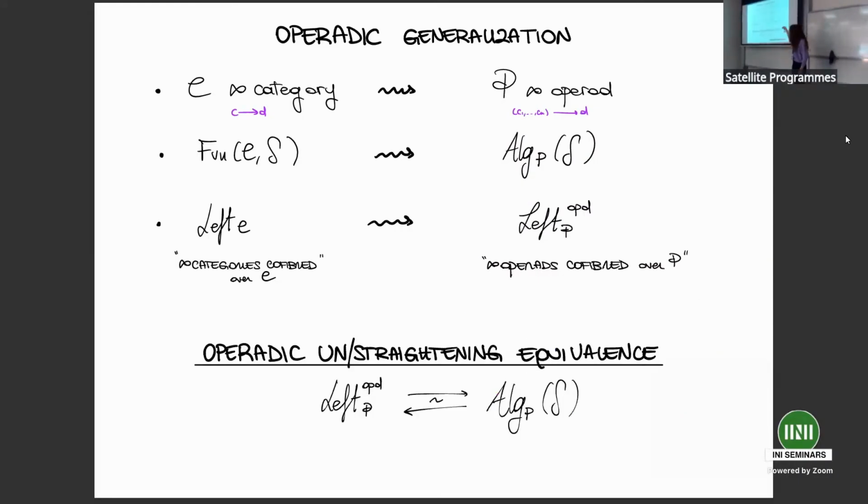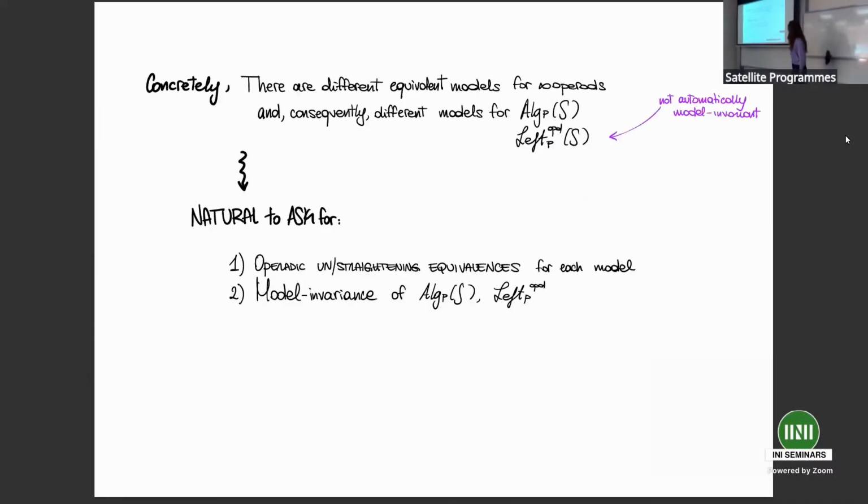Then an operadic straightening and unstraightening equivalence should establish an equivalence between the infinity category of operadic left fibrations over an infinity operad and that of space-valued algebras over the infinity operad. This is quite vague for the moment, so let's be a bit more concrete.